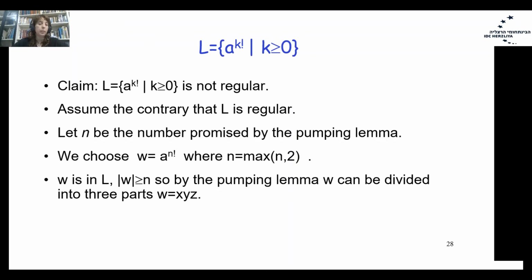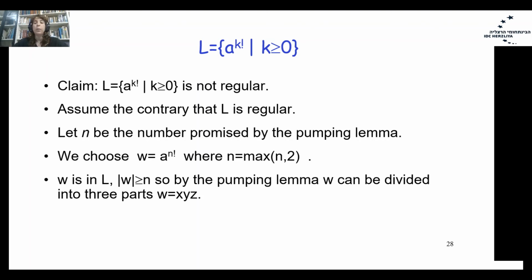Let n be the number promised by the pumping lemma. We choose the word W equals a to the power of n factorial, where n will be the maximum of n and 2. The word W belongs to L, and the length of W is greater than n.